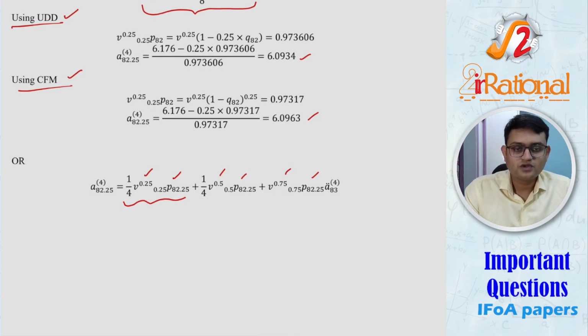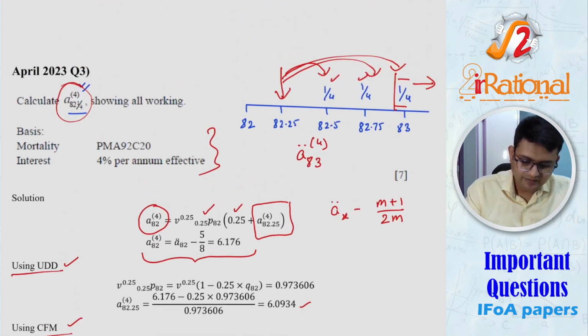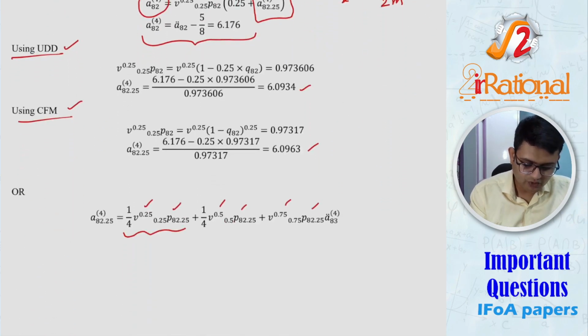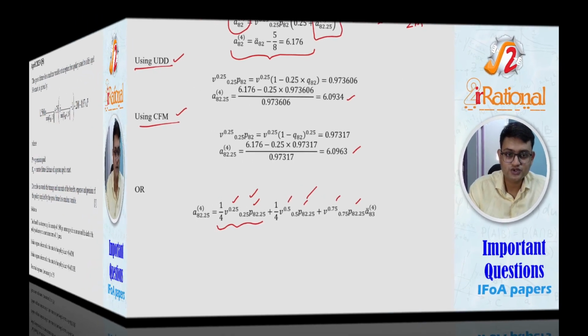So this was a rare type of a question, but a lot of students were able to solve it properly. A few students missed that the payments would be 1/4, and a few students missed the proper probabilities. So you should properly go through these kind of questions. Let's see the next question.